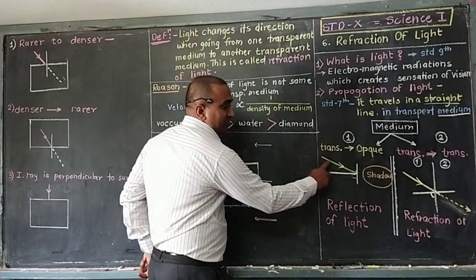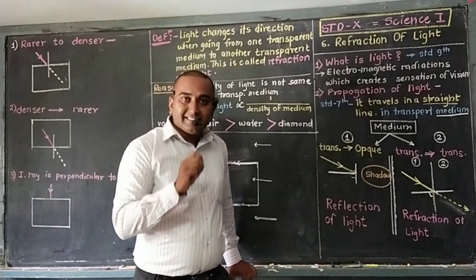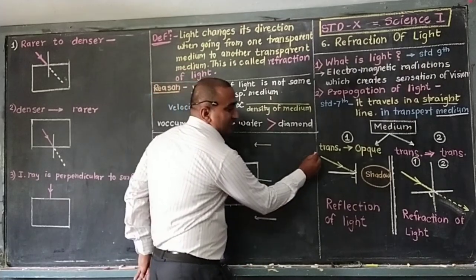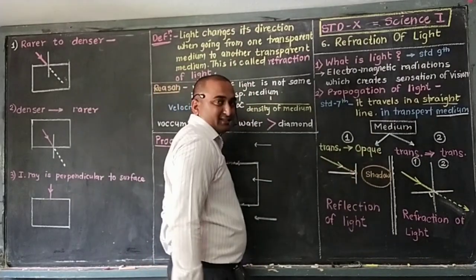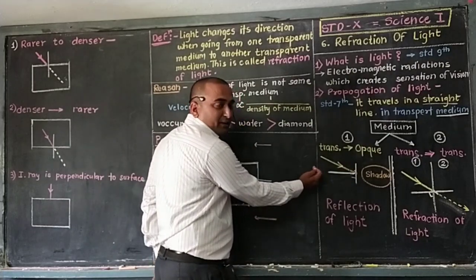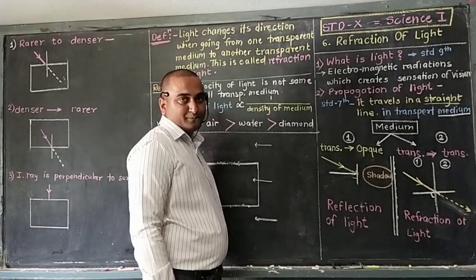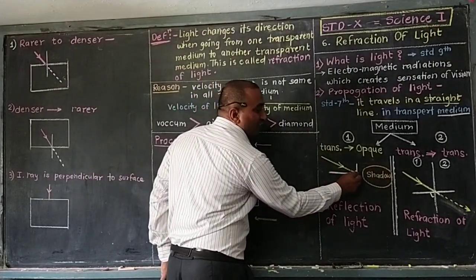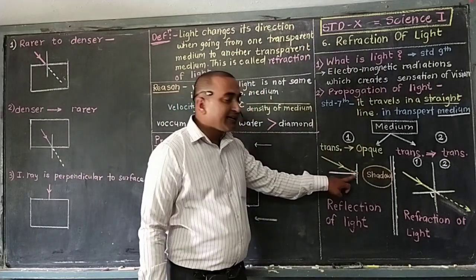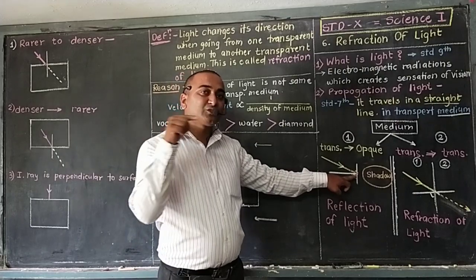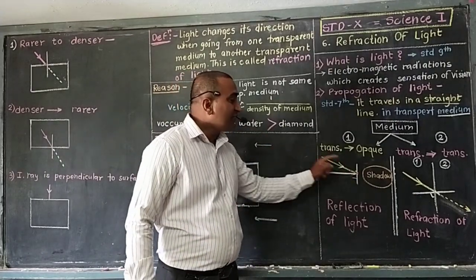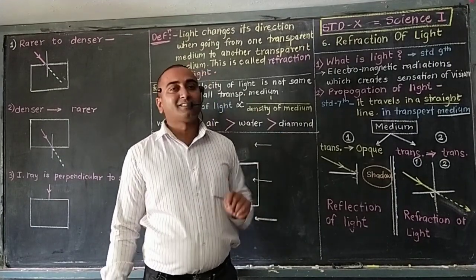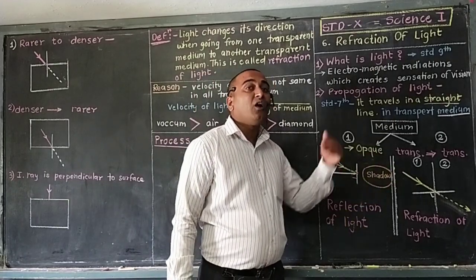See here. This is the incident ray. What is an incident ray? An incident ray is the ray which is coming from the source. This incident ray is going to collide with a surface. On this side we have the transparent medium, and on that side we have the opaque medium. Suppose a ball. Light is traveling and colliding with the ball. The red color indicates the point of incidence, where light collides with the ball. After colliding, light will not travel, because light does not have the capacity to penetrate the ball, and so we get a shadow on the other side.